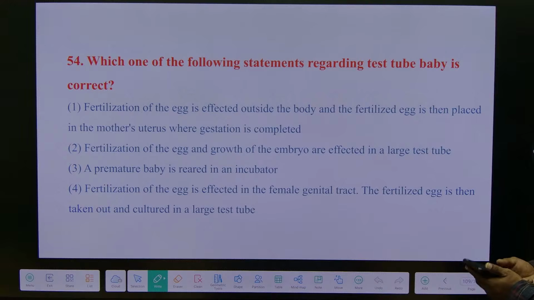So simple. Test tube baby, in vitro or in vivo? In vitro, that's all.